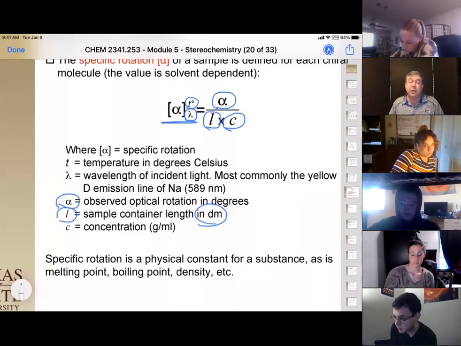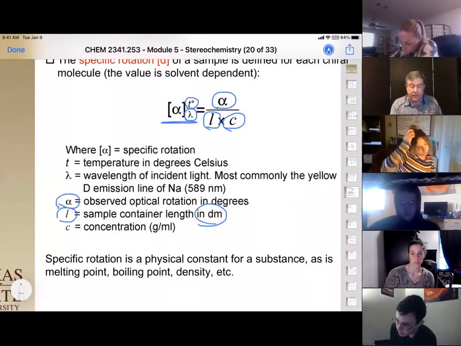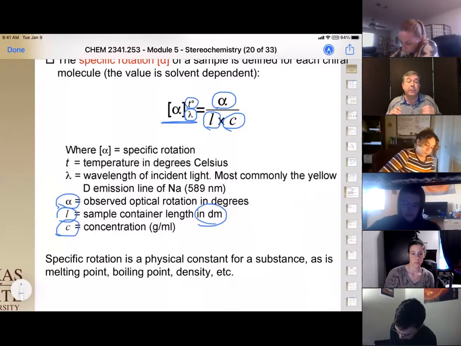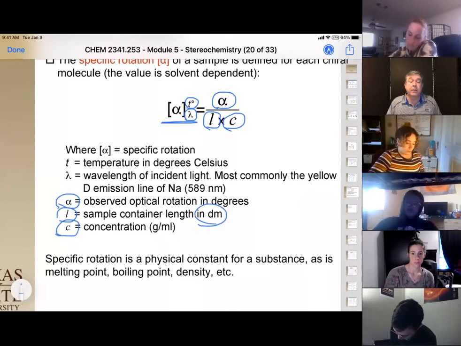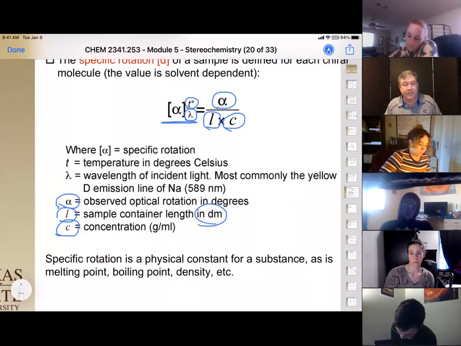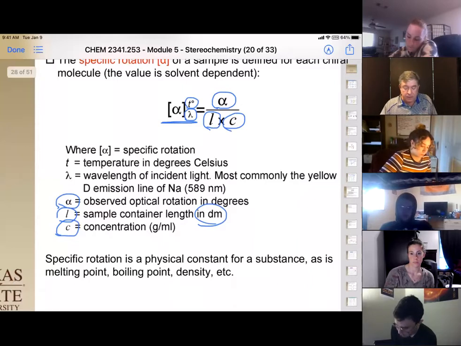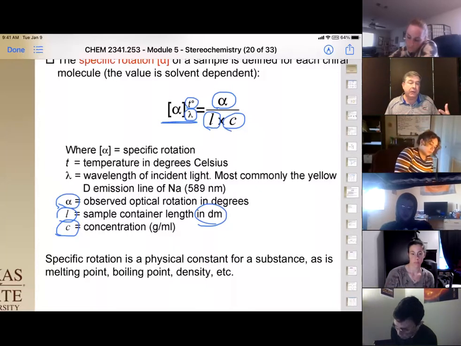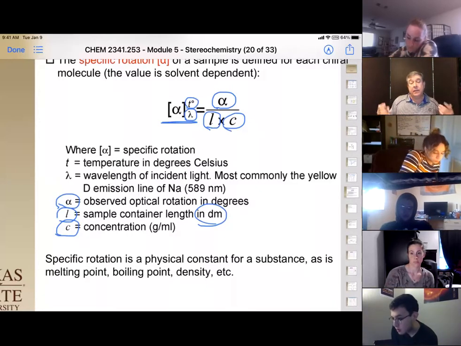So most polarimeters actually have a 10 decimeter cell, so that is 1 decimeter. And then concentration in grams per milliliter. The most common concentration to use is 1 gram per 100 milliliters, because 100 milliliters fits into a 1 decimeter size sample holder. And that specific rotation, once you've calibrated for all the different variables, is a constant, a physical constant, just like boiling point and melting point.